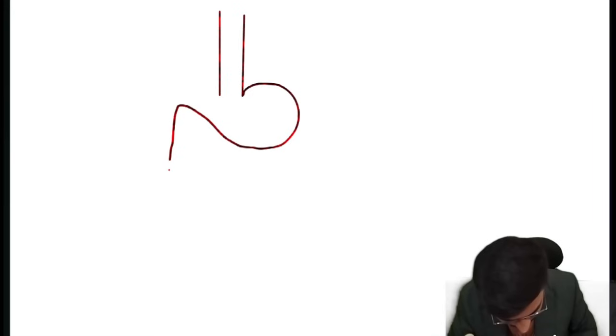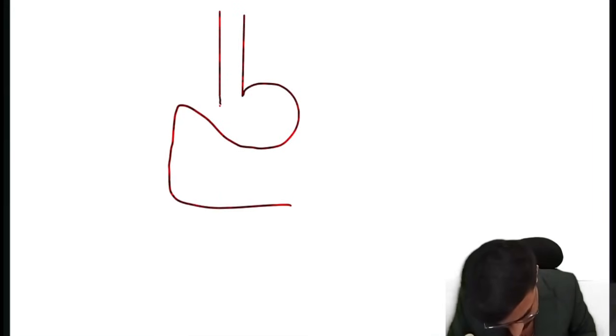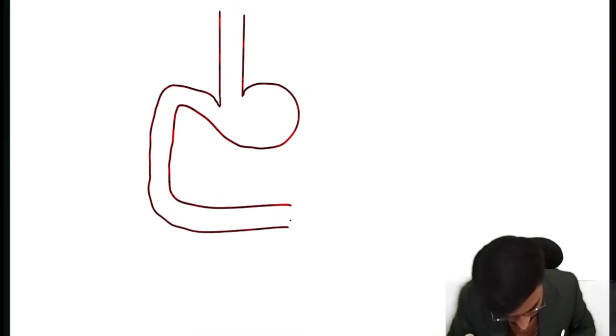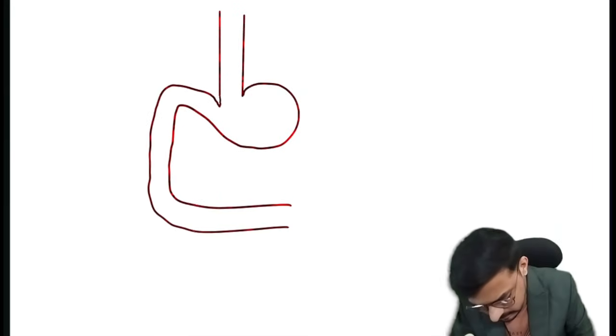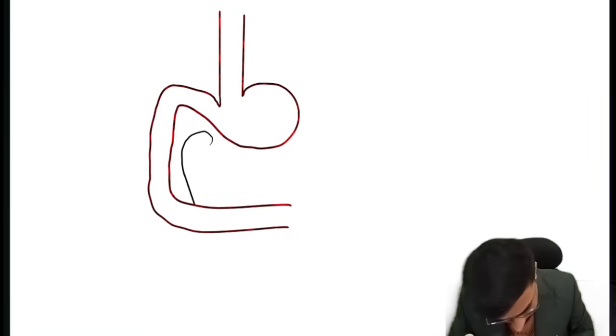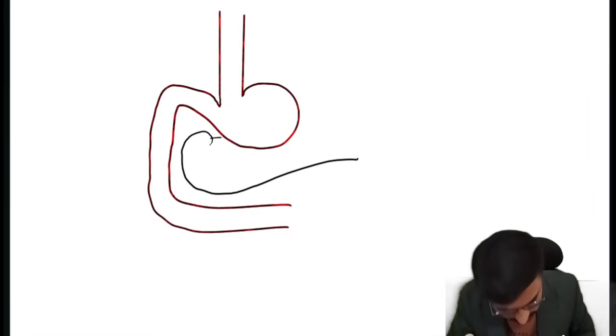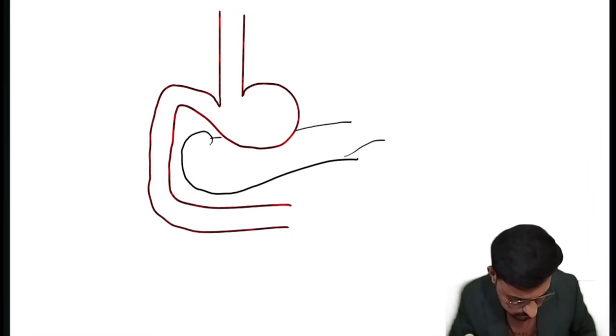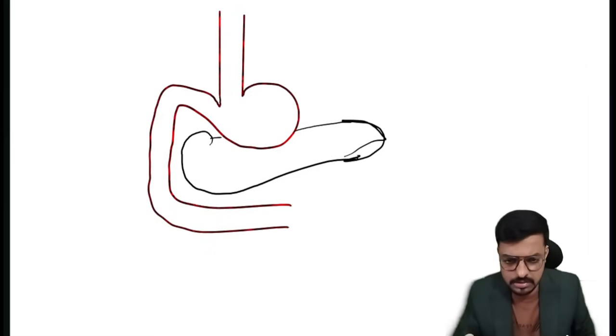Look at the procedure I am drawing in front of you all. It is very easy and very simple. It is a simple diagrammatic representation so you can remember it for the long term. So this is your beautiful esophagus, right? And this is the stomach. And this is the duodenum. You know the head of the pancreas, where it is? The head of the pancreas is here at the C portion of our stomach, and this is how the pancreas goes, like this. So this is the pancreas.